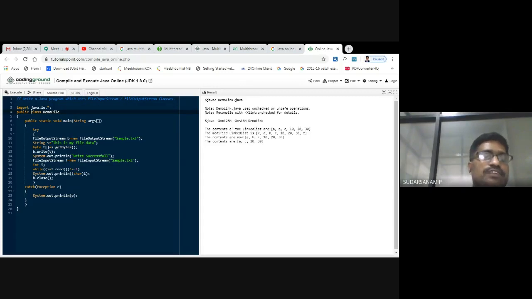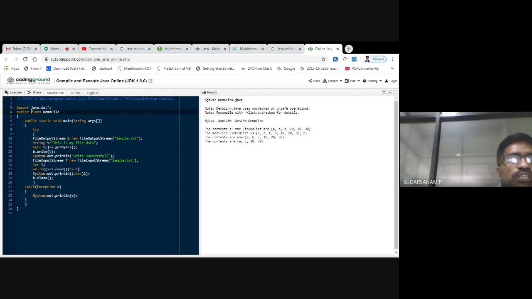System.out.println write successful. Now what you have to do, after writing into that file, is open that file. Once you open that file, you have to read all the string you have written into that file. You cannot read the entire string at a time. You will be reading one character at a time, from the start till the end of the file, and whatever character you read you print on the monitor.